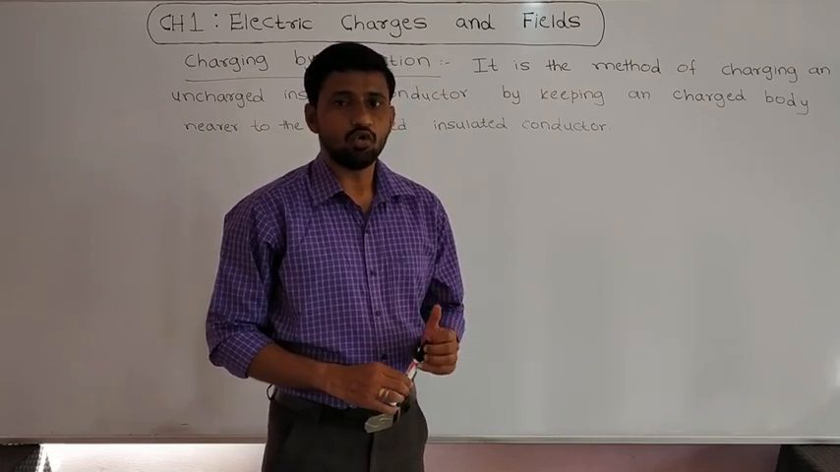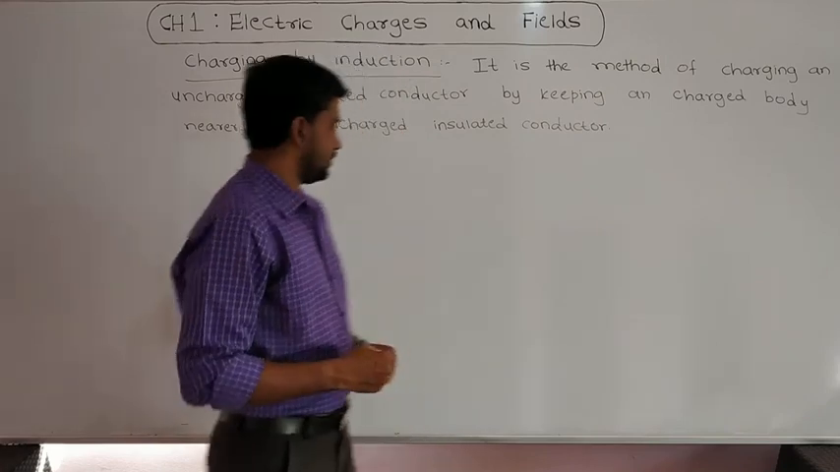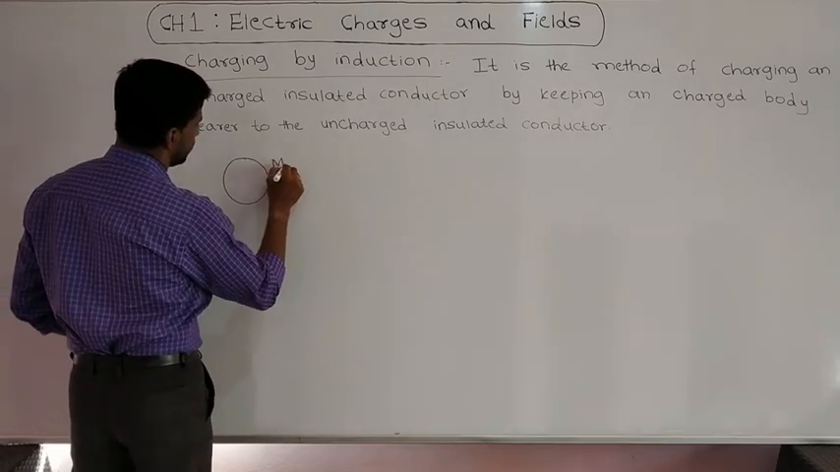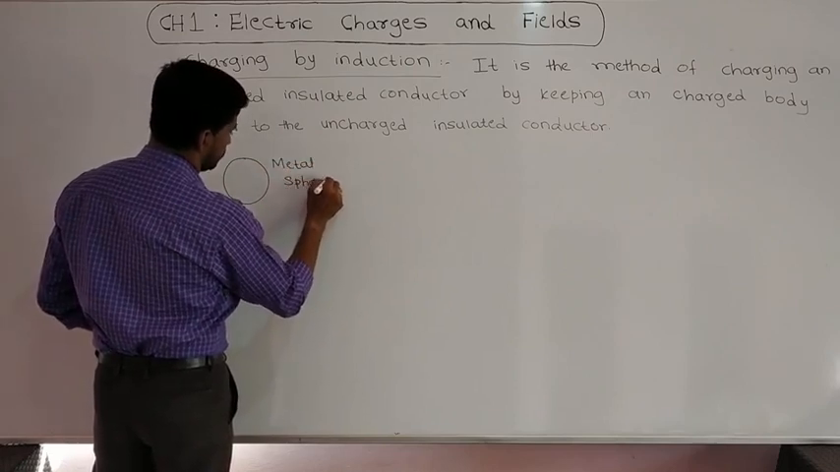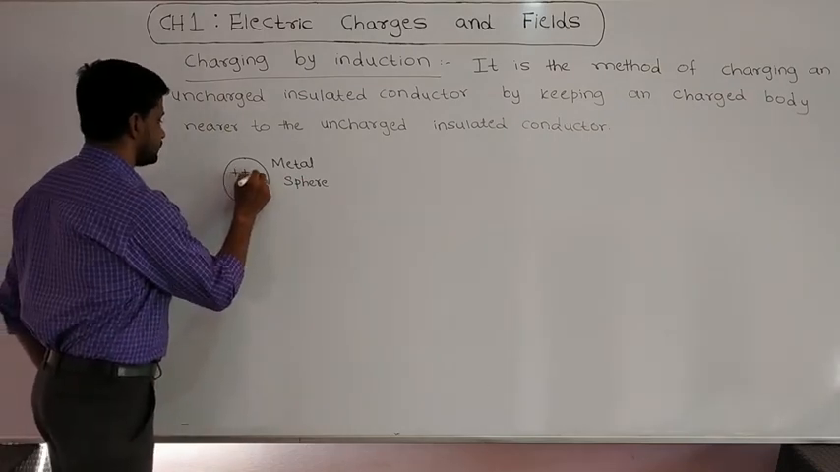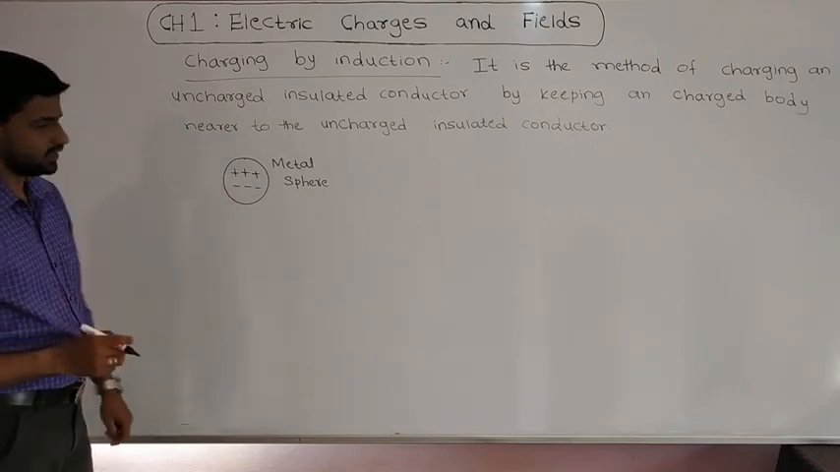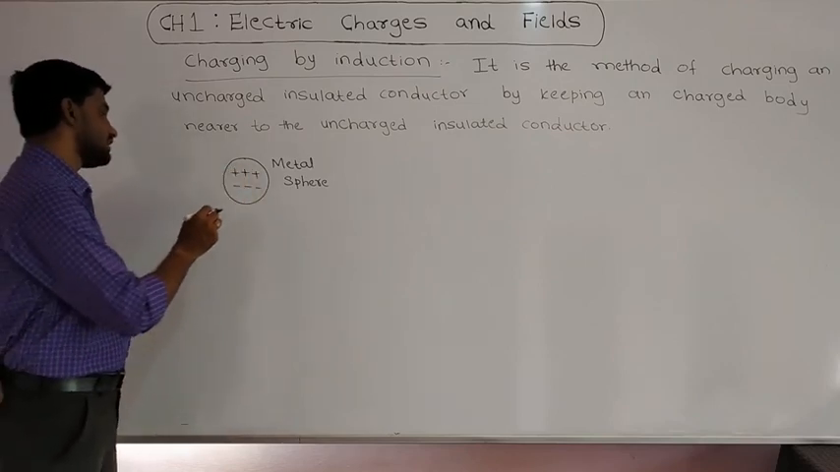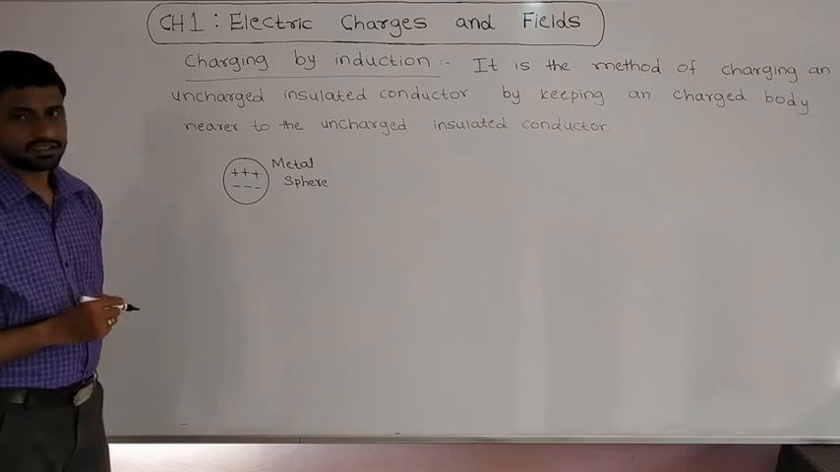Now let us see how to make an uncharged body a charged body using the induction method. So now I am going to take one metal sphere. Okay, this is a metal sphere, and this is an uncharged metal sphere. We know that uncharged means the net charge on this body should be 0. That means if it has 3 positive charges, it should have 3 negative charges. Then the net charge on this body is equal to 0, so it is an uncharged body.